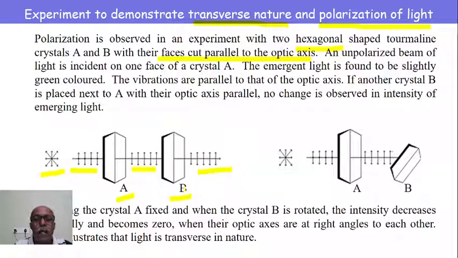B is called analyzer because it analyzes or detects the plane of polarization of plane polarized light. It detects to which extent the light has been polarized. So B is called the analyzer, A is called the polarizer.